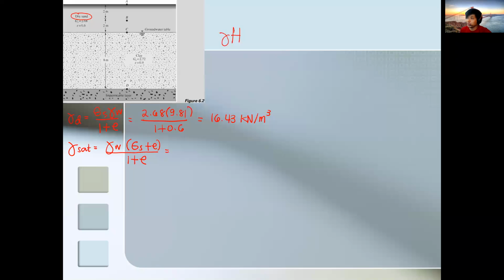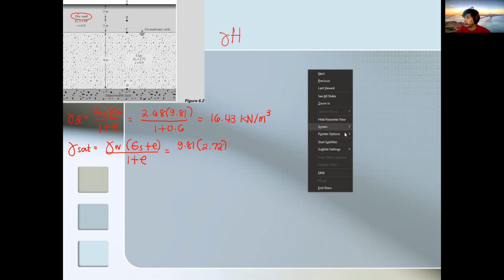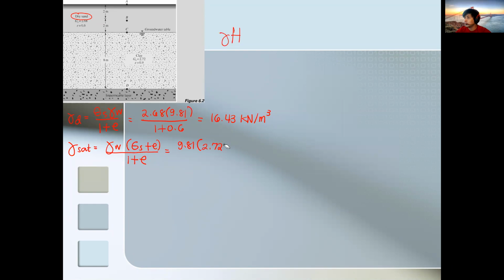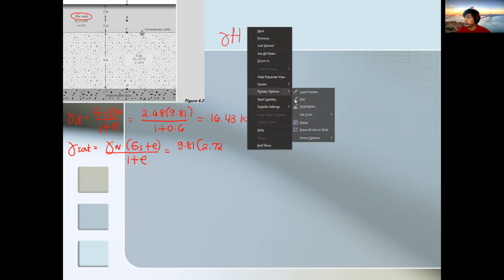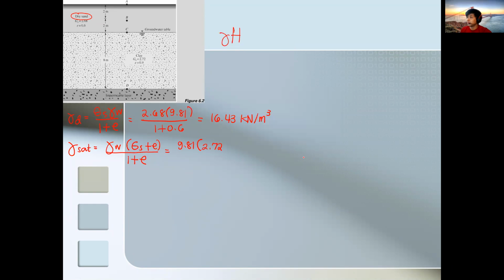So 9.81 times, for the second layer, 2.72 plus 0.9, all over 1 plus 0.9.